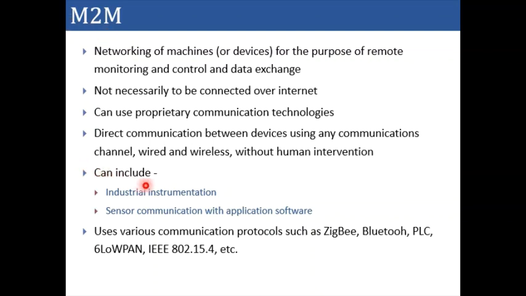Machine to machine communication can include industrial instrumentation or the sensor data communication with the application software. It can utilize the various communication protocols which we have discussed previously, such as Zigbee, Bluetooth, PLC, 6LoWPAN, or maybe the IEEE 802.15.4. So machine to machine communication is mainly for the communication between two machines without having internet connectivity as a requirement.